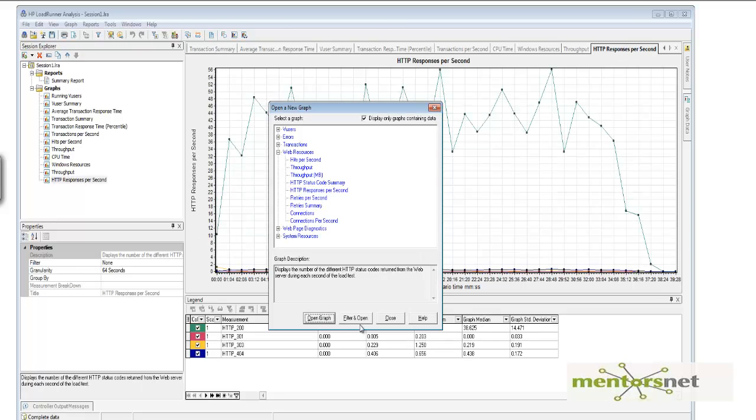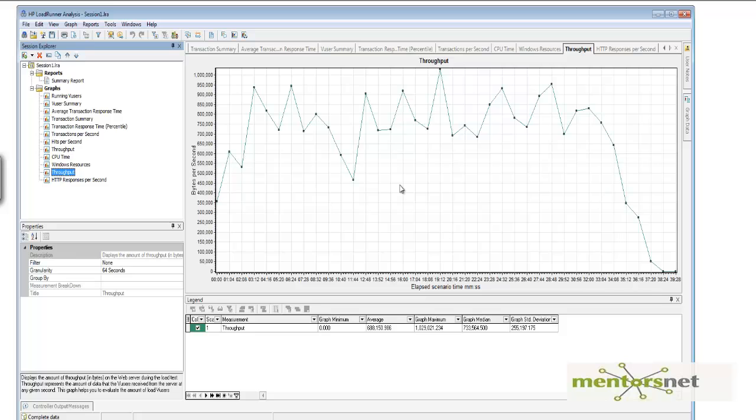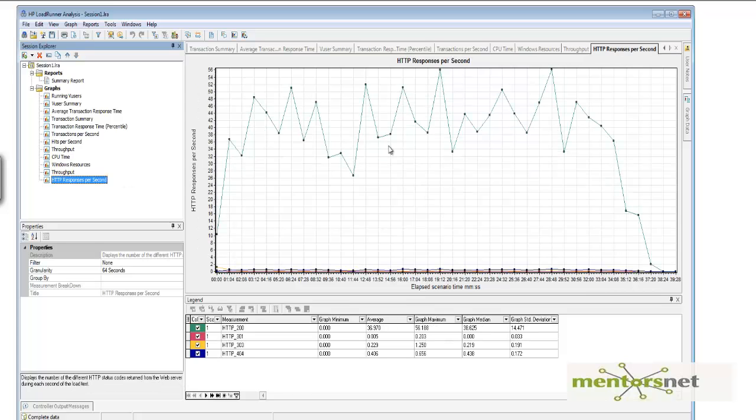These things are going to show me, when we are running the test, what kind of throughput we are getting and what kind of HTTP responses we are getting. Okay, thank you.